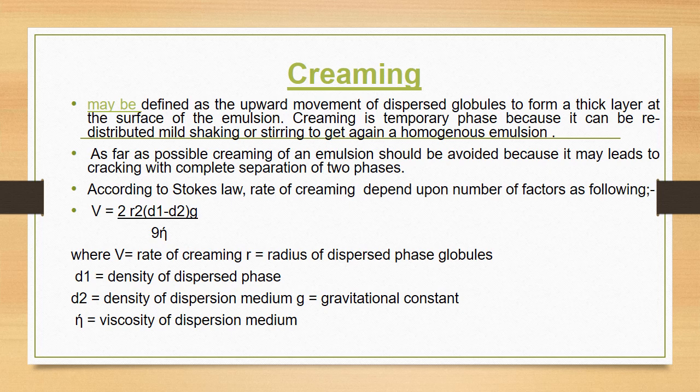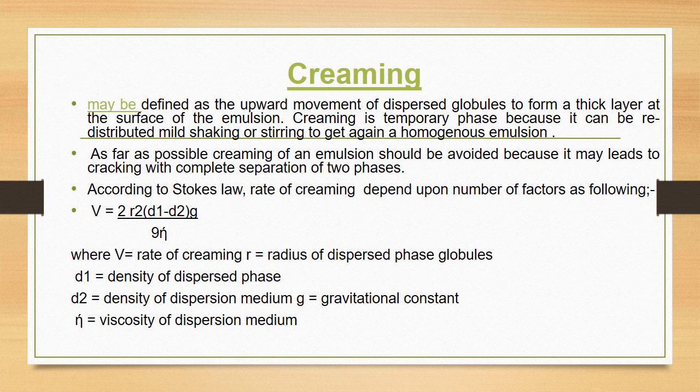And similarly, viscosity. Viscosity of the dispersion medium or continuous phase is inversely proportional. That means if the viscosity is enhanced, the rate of creaming can be reduced. In order to enhance the viscosity, you can include thickening agents such as methyl cellulose, tragacanth, etc. And the rate of creaming can be reduced by storing at a temperature not exceeding 25 degree centigrade.